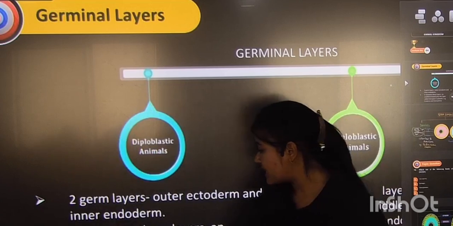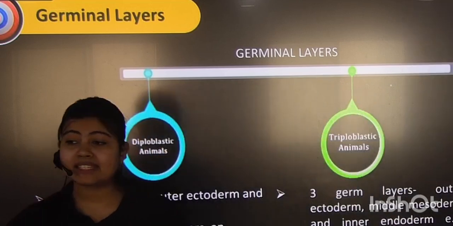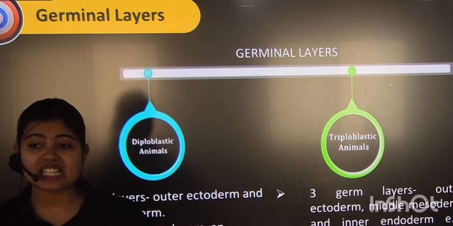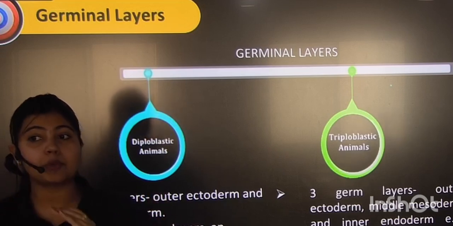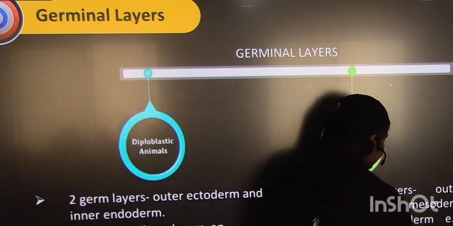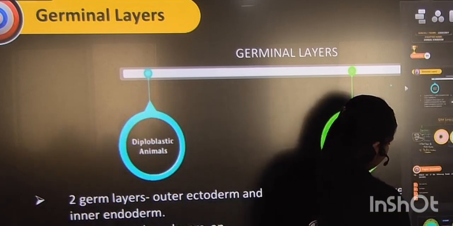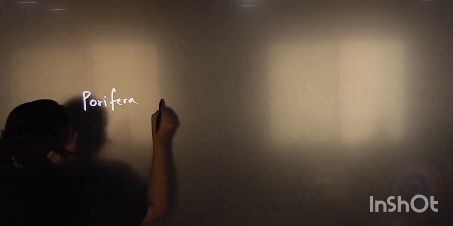Yes, one thing I forgot to mention, student. Here it is written Cnidaria and Ctenophora. By chance, in a question, if it is asked for Porifera and options are not given, options are given as diploblastic... let me tell you one thing. Options ये हैं: write down the Porifera germ layers, ऐसा कुछ question है, fine.